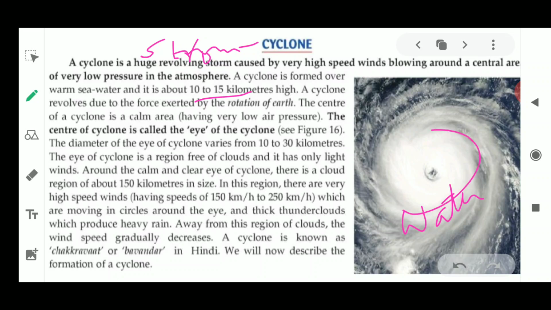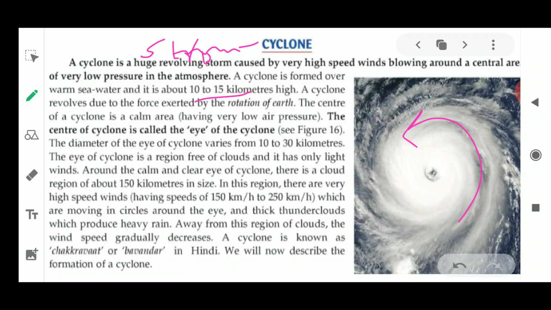So how is it circularly rotating? It is because of the force applied by the rotation of the earth. Now the center of the cyclone is a very calm area. As you can see here, it is a very calm area, and it is known as the eye. The center of the cyclone is the eye, rising about 10 to 15 kilometers in height. Just beside the eye we have the circulating water current which rises up and takes up very high speed, and it blows in the form of high speed winds.